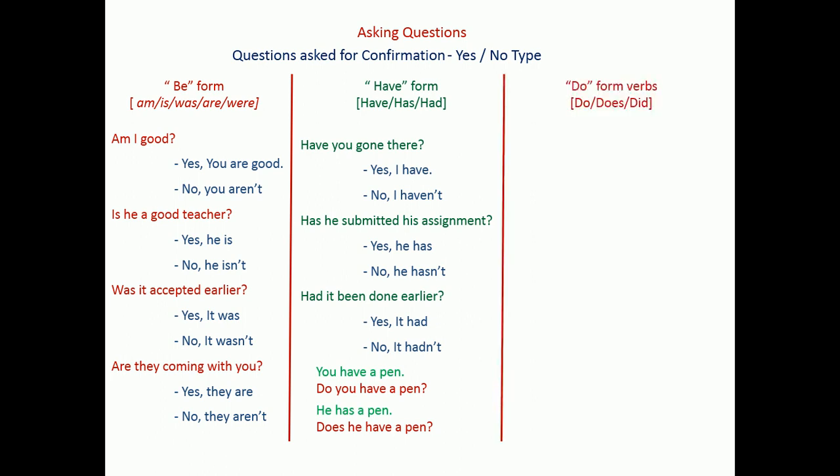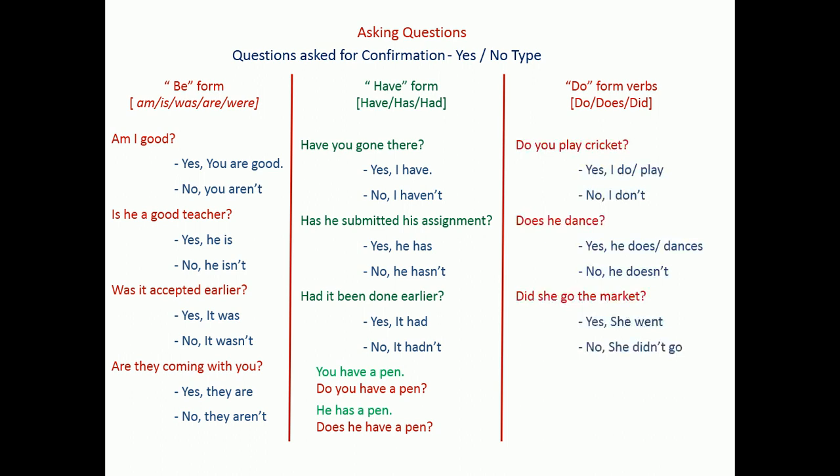Next form of verb is do form verbs. Let's see some examples. Do you play cricket? Yes, I do or I play. You can answer in both ways. Yes, I play, you can say, otherwise simply you can say yes I do. Otherwise you can say the negative form, no I don't play cricket, otherwise you can say no I don't.